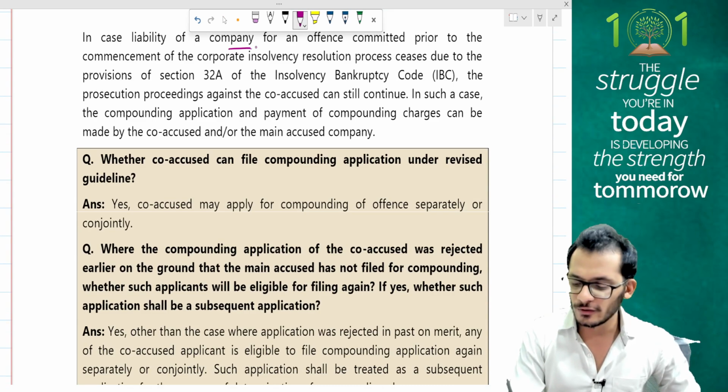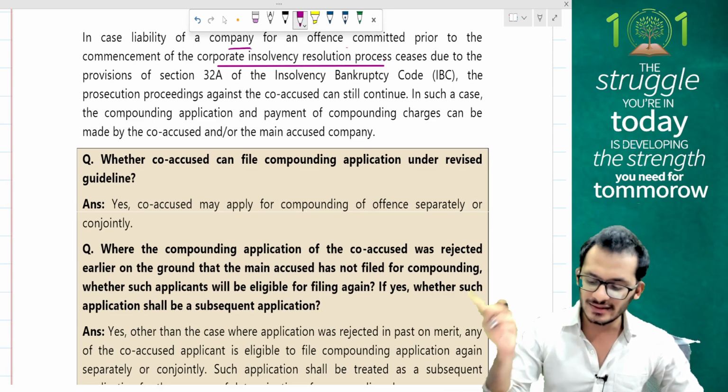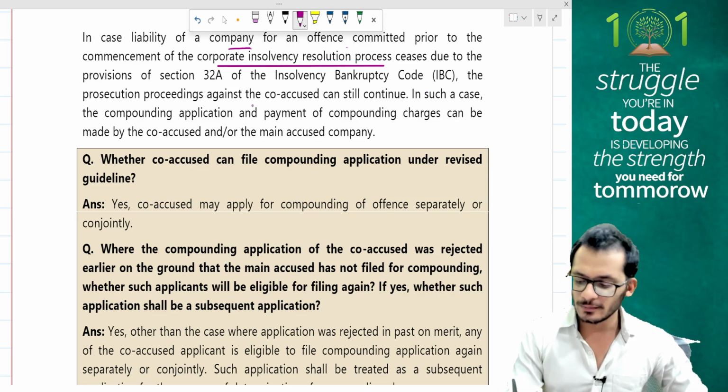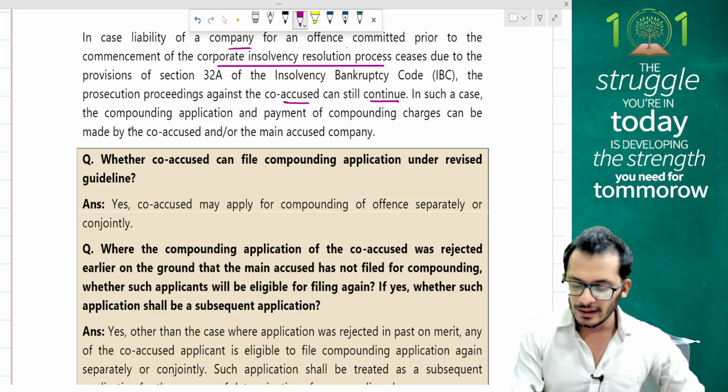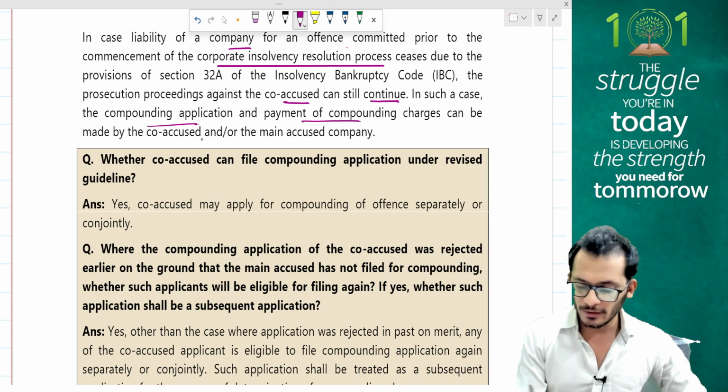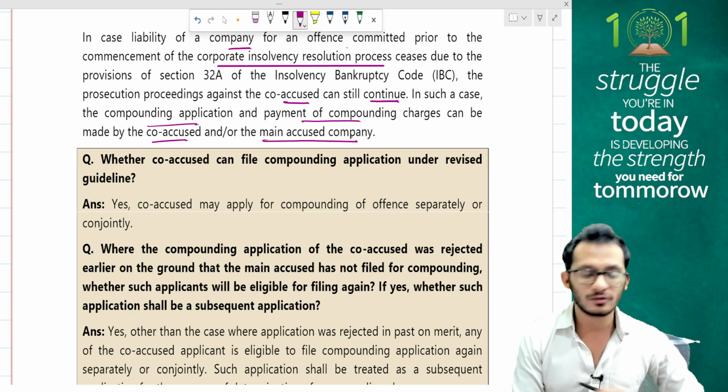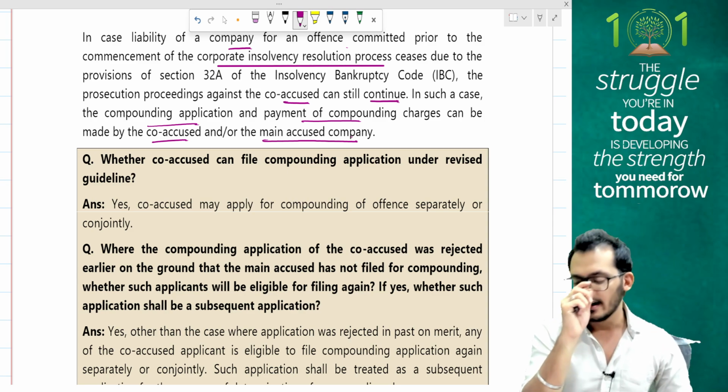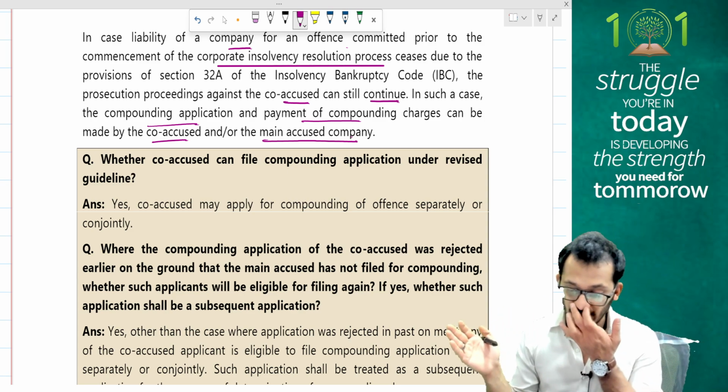In case of a liability for an offence committed prior to the commencement of the corporate insolvency resolution process, which ceases to exist under IBC, the prosecution proceedings against the co-accused can still continue. In such a case, the compounding application and the payment of compounding charges will be made by the co-accused or the main accused company.